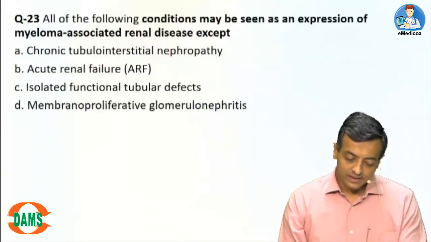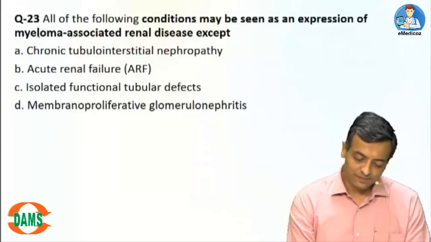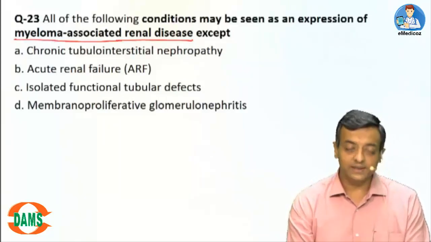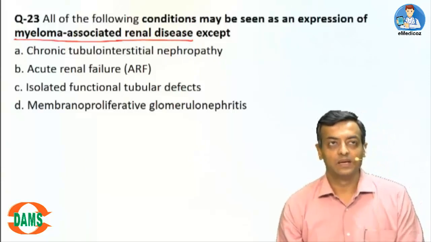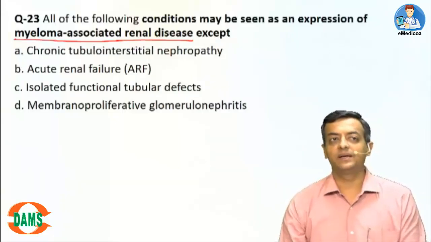Question 23. All of the following conditions can be seen as an expression of myeloma associated renal disease except. When there is myeloma, immunoglobulins and plasma proteins get filtered into the tubule.